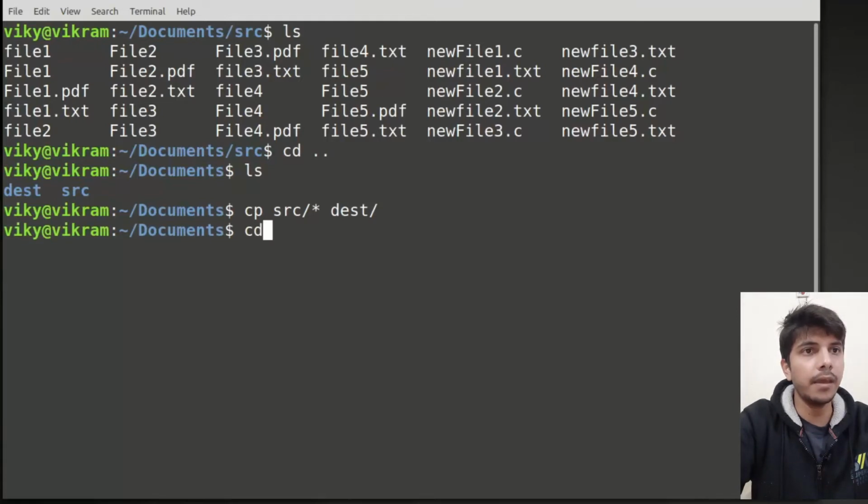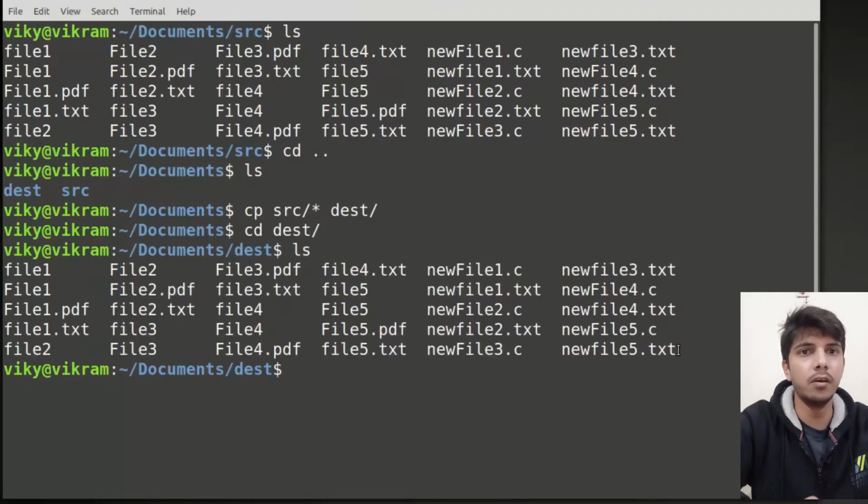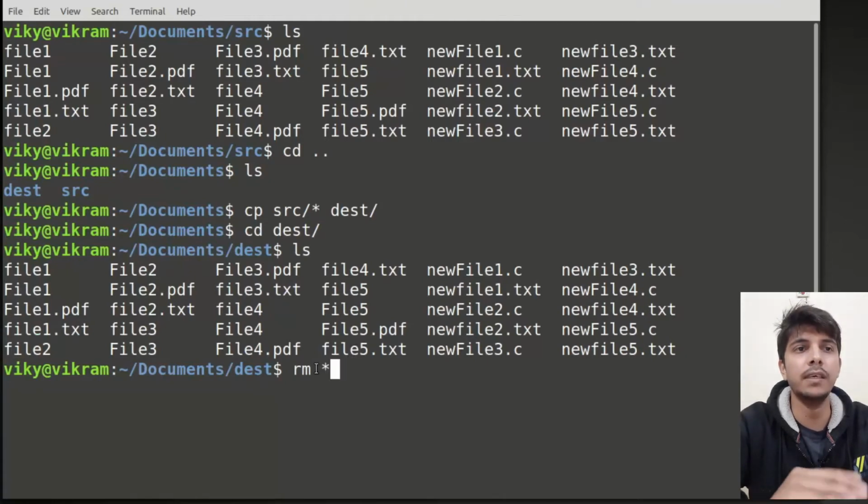Now the copy has been done, and if I go to the dash, you can see all the files have been copied. Okay, similar to copy, we can also remove all the files using the asterisk. So asterisk means everything.